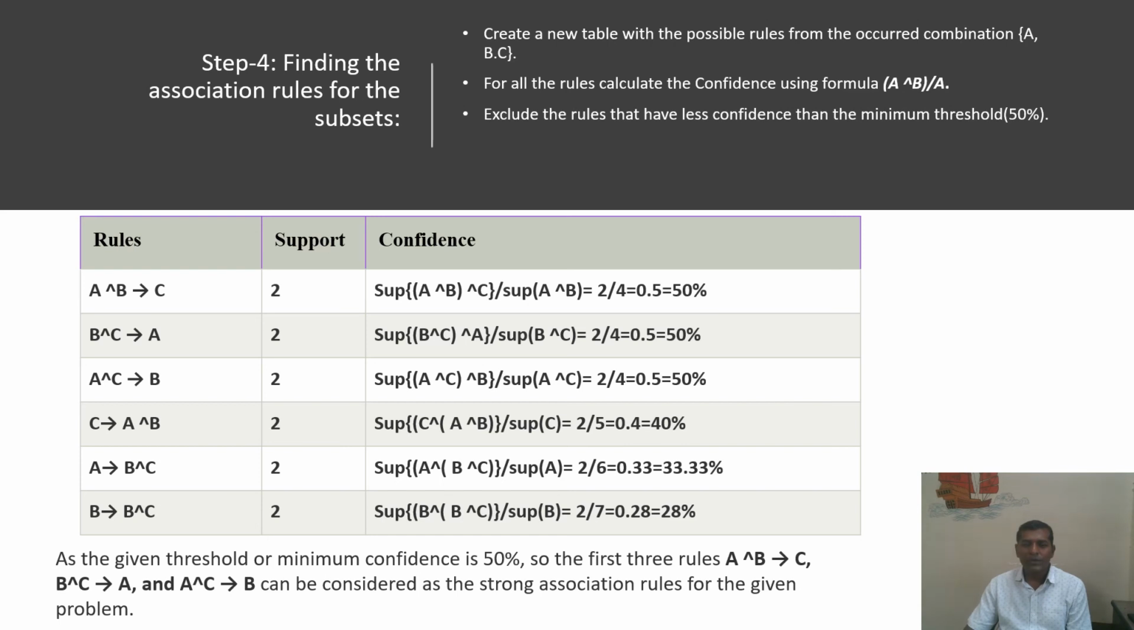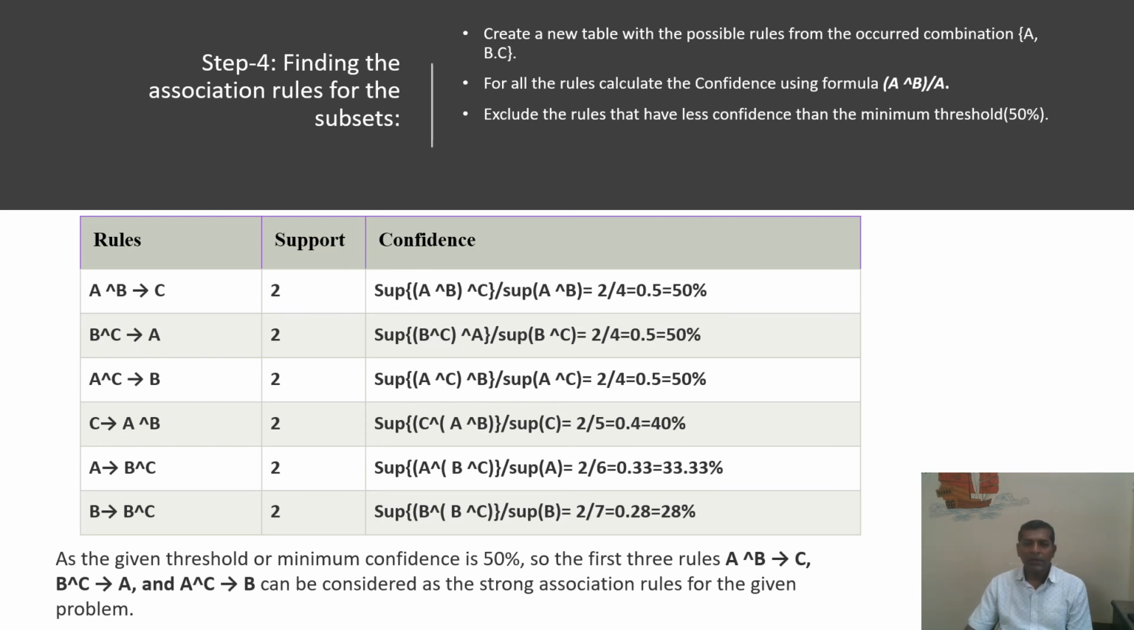All the rules will be generated, and we'll check the confidence of each. The confidence of when A and B are bought together, C is bought, will be calculated as the support of A, B and C divided by the support of A and B, that is 2 by 4, which is equal to 0.5, or 50%.